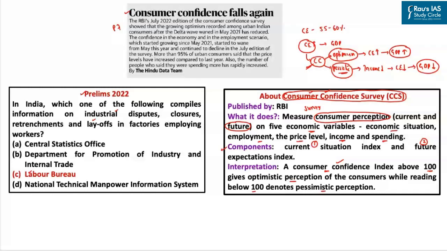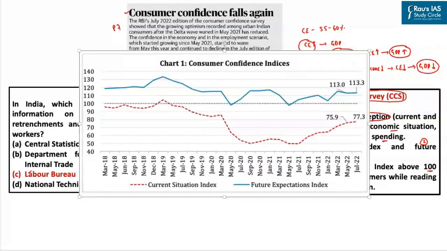of the Indian economy. For example, this is a screenshot of the Consumer Confidence Index for the month of July 2022. As you can see, this in turn has two indices, that is the Future Expectation Index, which has been denoted in blue, and the Current Situation Index, which has been highlighted in red.